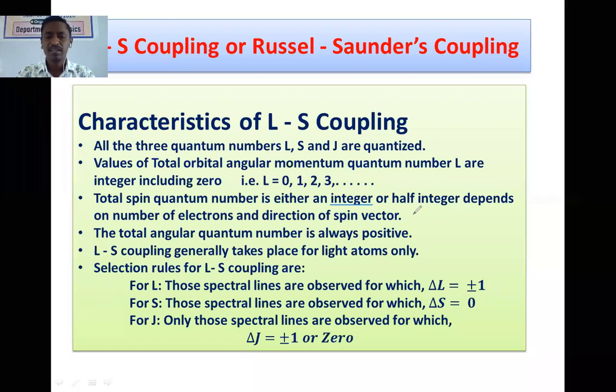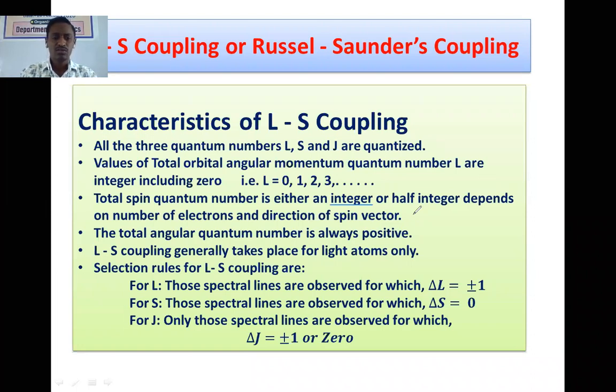Though the LS coupling happens for all the atoms, only when these selection rules are satisfied will those lines be observed. Again, the selection rule for J is that only those spectral lines are observed for which the value of total quantum number changes by 1 or by 0. Means delta J should be plus minus 1 or 0. Okay, so these are the characteristics or the conditions for the LS coupling.